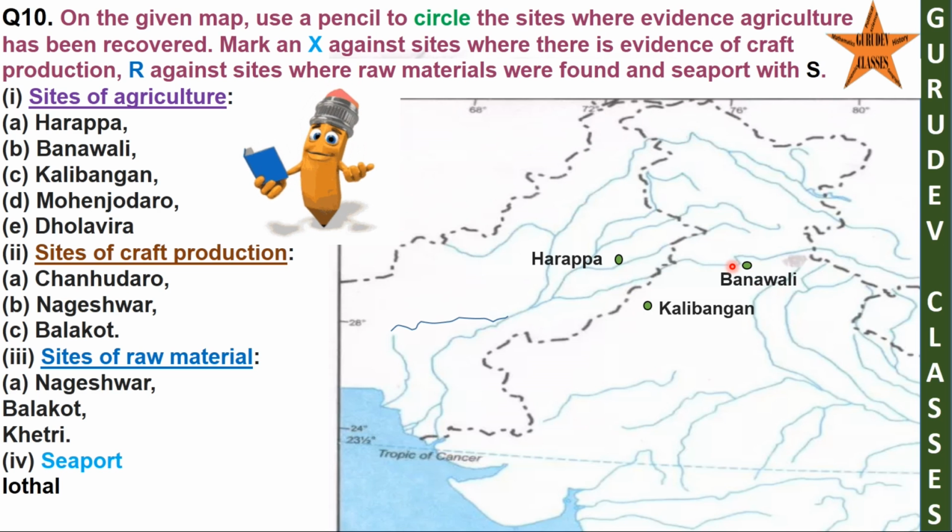C. Kalibangan. Kalibangan is an ancient and historical site in the Hanumangarh district of Rajasthan. A fort has been found here. In the ancient Drishadvati and Saraswati river valleys, the ancient Kalibangan civilization flourished even more than the Indus civilization in the area of the Ghaggar river. Kalibangan is believed to be more ancient than 4000 BC.